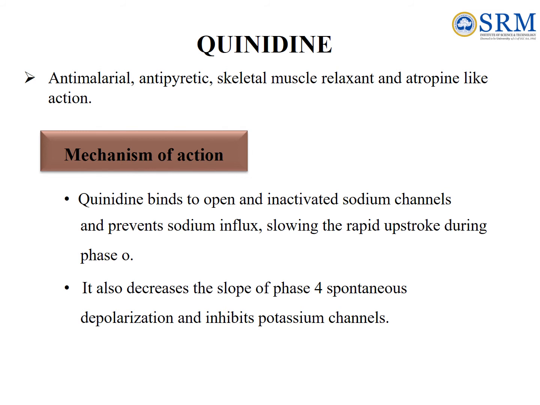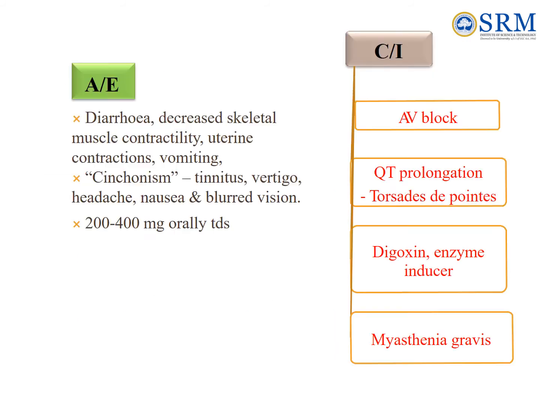Mechanism of action. Quinidine binds to open and inactivated sodium channels and prevents sodium influx, slowing the rapid upstroke during phase 0. It also decreases the slope of phase 4 spontaneous depolarization and inhibits potassium channels. Adverse effects. It causes fall in BP, weak alpha-adrenergic blockade and cardiac depression. Decreased skeletal muscle contractility. Uterine contractions.